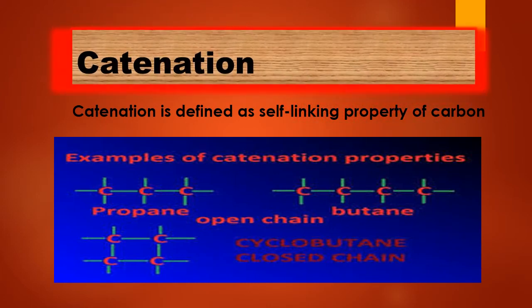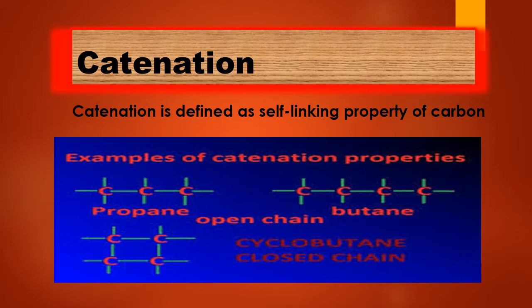So the first property is catenation. What is catenation? Catenation is defined as the self-linking property of carbon. Before giving examples of catenation, let us have a brief introduction to open chain and closed chain hydrocarbons or organic compounds. Open chain hydrocarbons are in the form of open chains, straight chain or branched chain, and by cyclo compounds, or closed chain, we mean that the carbons are linked to one another forming a cyclic structure.